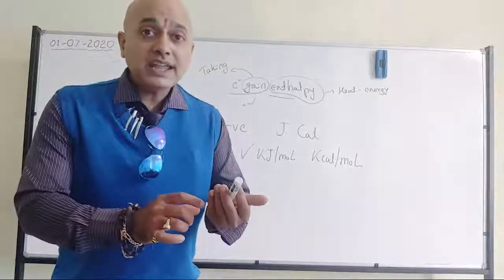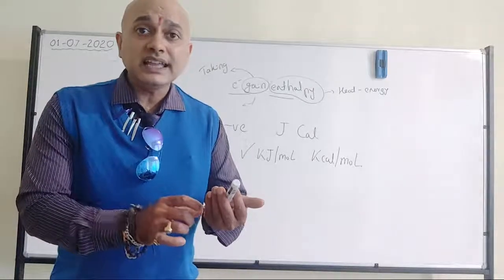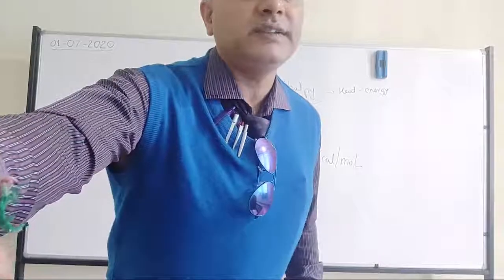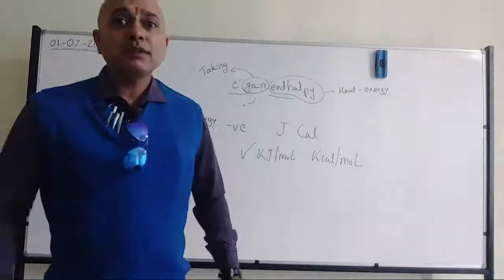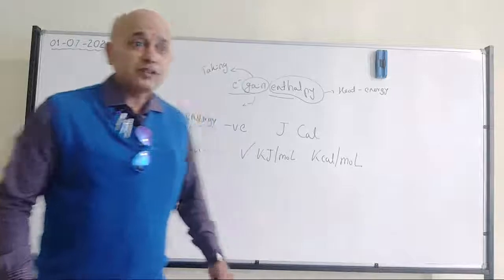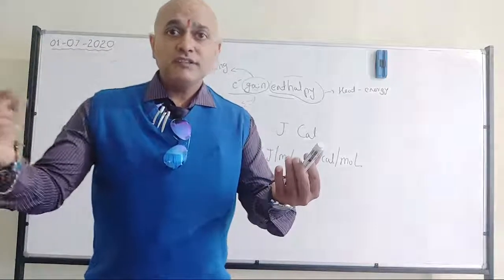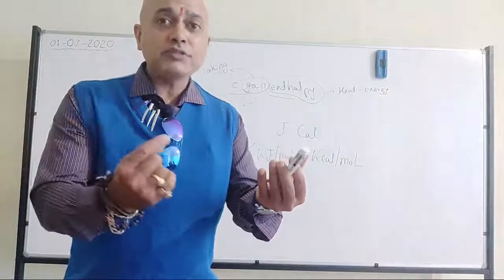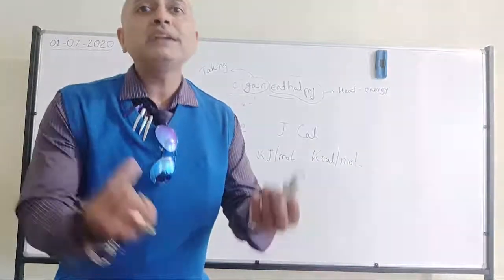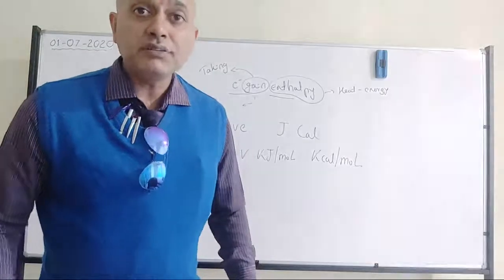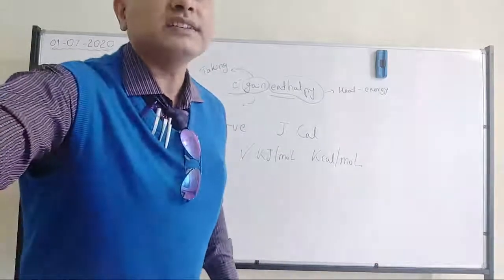But when I am taking this iron nail away from the magnet, then I will be utilizing energy. Same logic is applicable here. When I am taking a negative charge near the positive charge, automatically it will happen. Right? So due to that, there will be a release of energy.